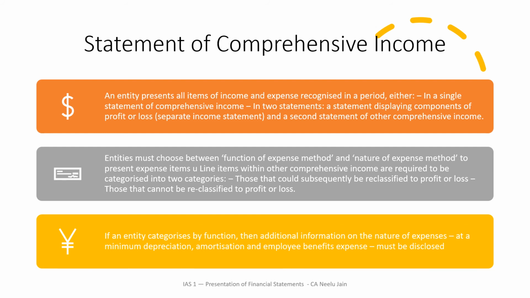To present expense items, underlying items within other comprehensive income are required to be categorized into two categories: those that could subsequently be reclassified to profit or loss and those that cannot be reclassified to profit or loss. If an entity categorizes by function, then additional information on the nature of expenses, at a minimum depreciation, amortization and employee benefit expenses, must be disclosed.